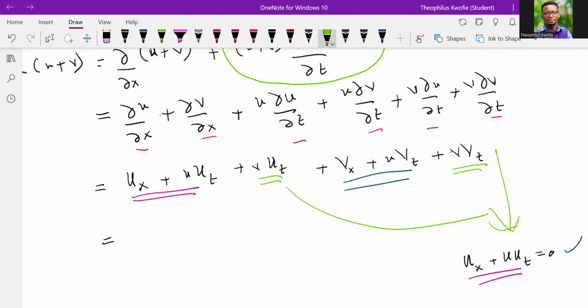And because they cannot be found in this particular PDE, we claim that such a PDE is not linear. Is that okay? So over here, we claim that this is not the same as LV. So on that note, we have that.